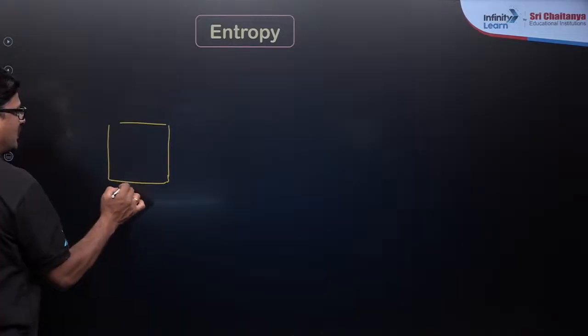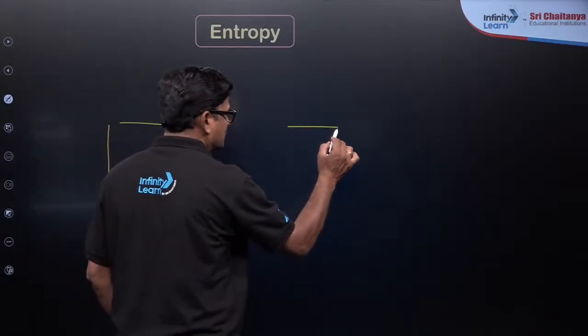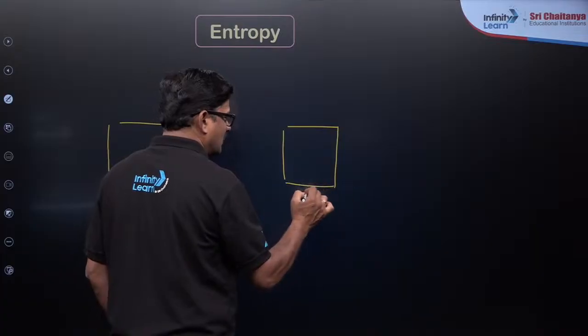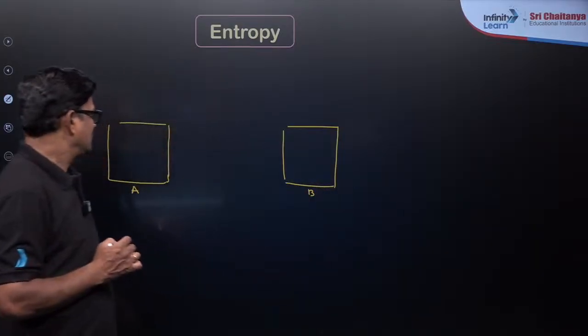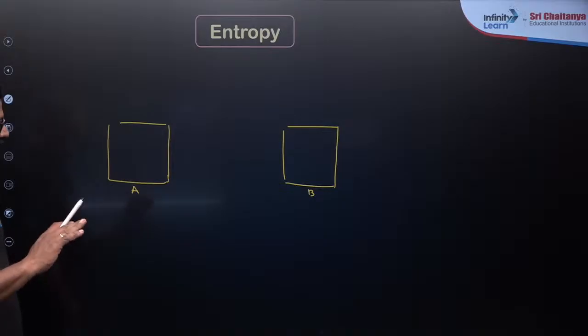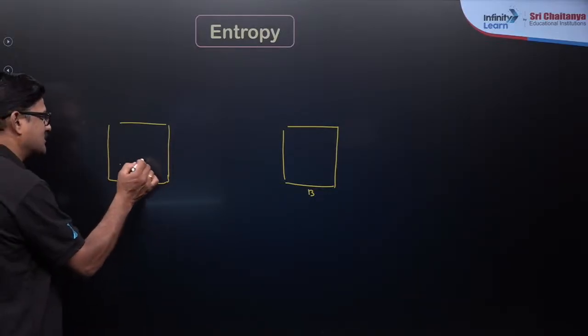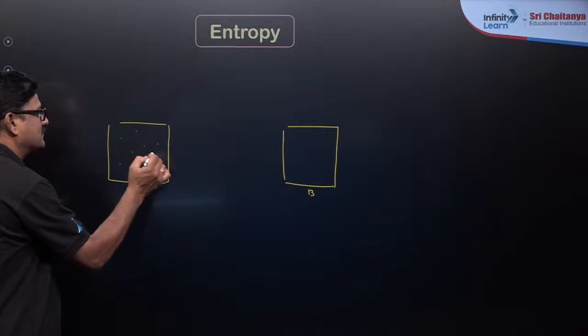This is a system A, and this is another system B. So it contains an ideal gas, same quantity, same volume, same pressure, everything. It contains ideal gas.